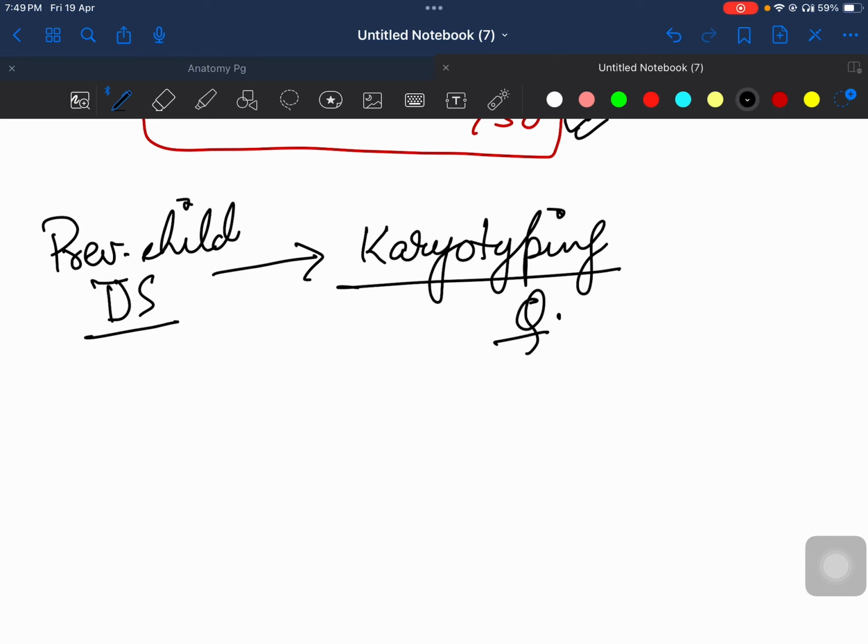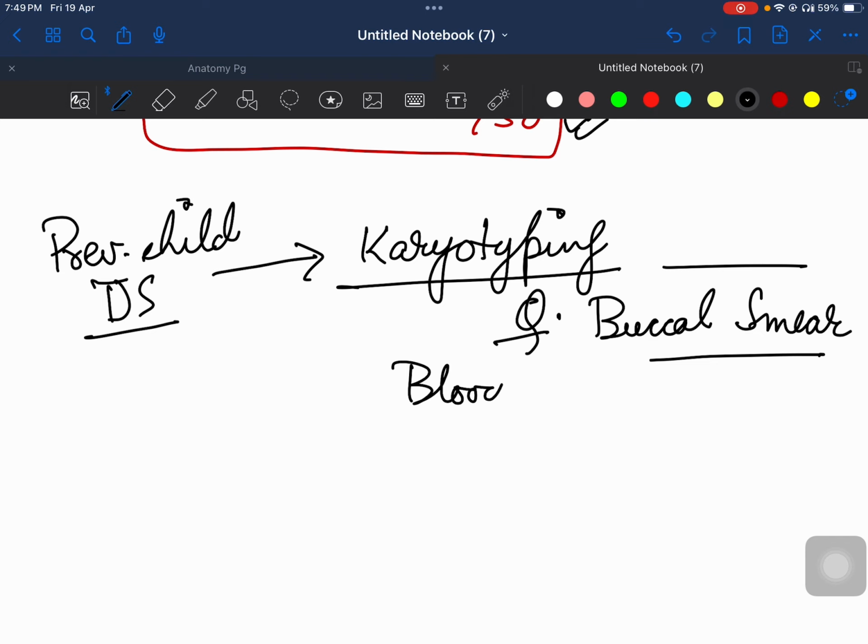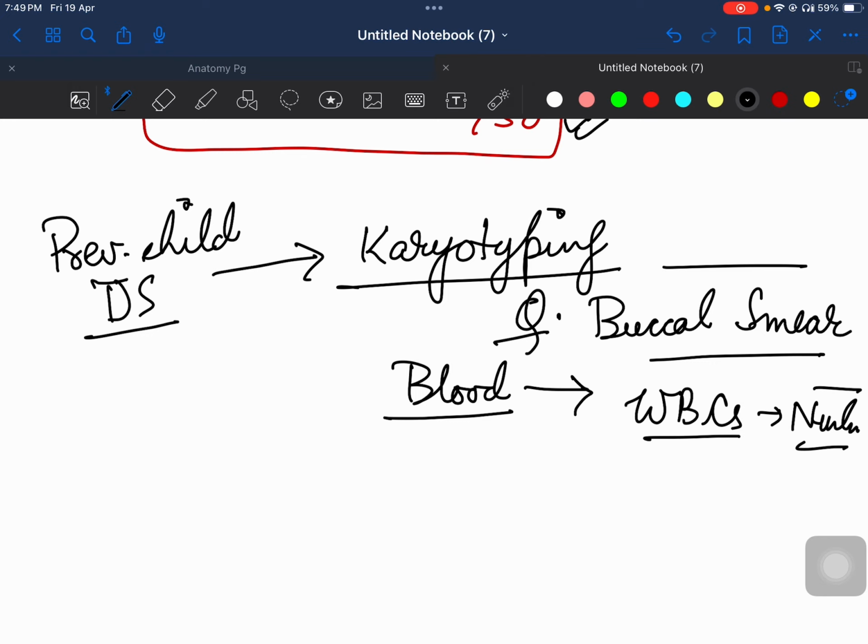The most easily available sample is your buccal smear. This is also a question which is asked. Buccal smear में this is less invasive क्योंकि आप blood smear में भी कर सकते हो. You can take a blood sample also. In a blood sample, what is the part of the blood that will help you in determining the karyotype? It is the WBCs, remember, because the WBCs have the nucleus. WBCs are living cells and they will have the nucleus, so they will have the chromosomes. It is not the RBCs.